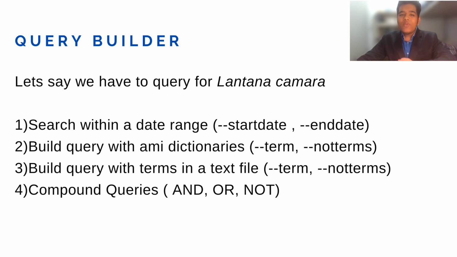Using Pygetpapers, we can either search within a date range, so specifying the start date and the end date. We can also build a query using AMI dictionaries, which previously were stressed upon. We can also build a query with terms in a text file. So we can compound the query with terms which we provided externally. Along with this, we can also build compound queries using keywords like and, or, and not.